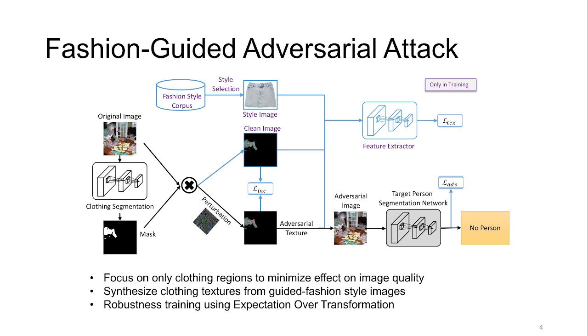The framework we propose only attacks clothing regions by first identifying such regions with a segmentation deep neural net. Then it automatically chooses from a fashion image corpus the one that minimizes the distance in the feature space. These fashion images are used in the texture transfer loss to hide the adversarial noise that is produced with the targeted person segmentation network loss. Note that in this work we only target YOLACT because it works in real time and at great performance.